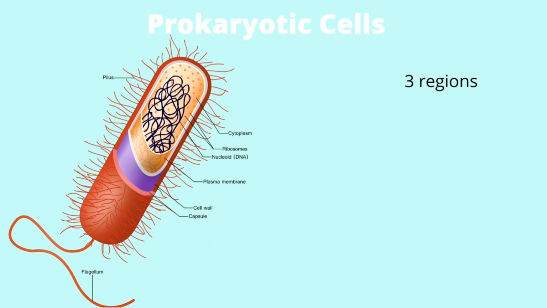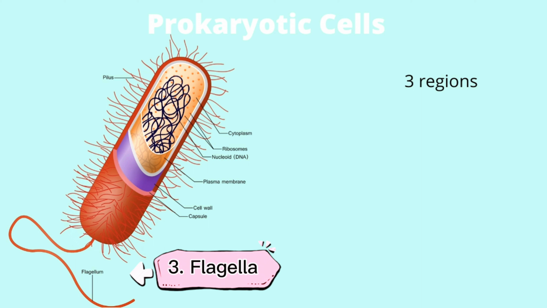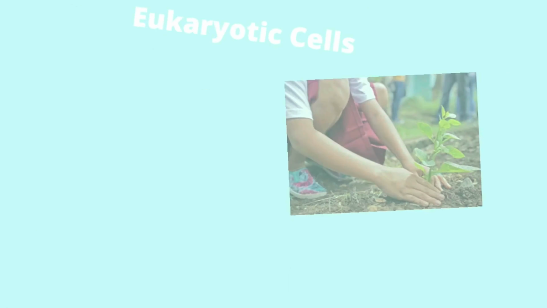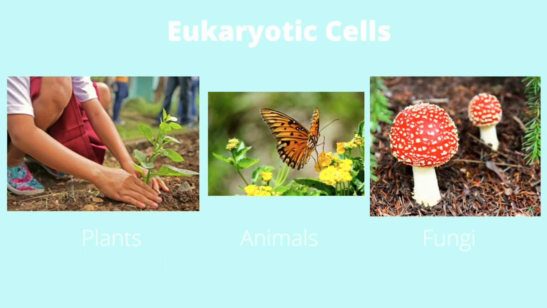Third, on the outside, flagella and pili project from the cell surface. These are structures not present in all prokaryotes, made of proteins that facilitate the movement and the communication between cells. Let's next talk about eukaryotic cells.